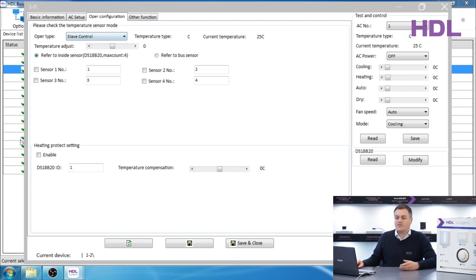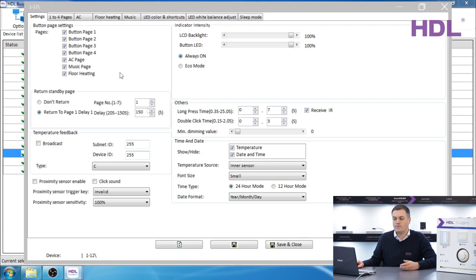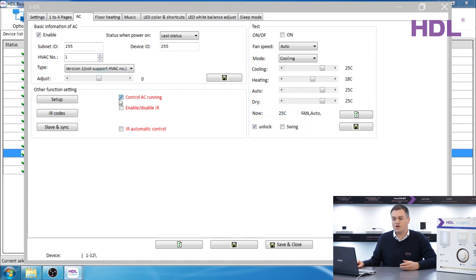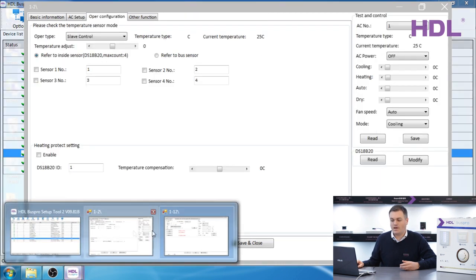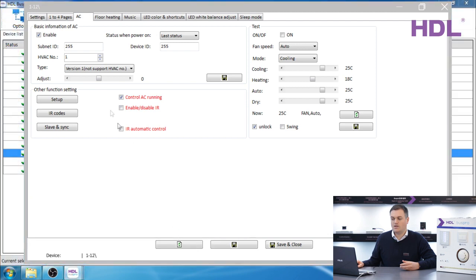If you select slave control, then you should go to your DLP, select AC, and make sure Control AC Running is selected. In this case, we want to run it as the fully control mode, in which case the DLP should not have Control AC Running selected.